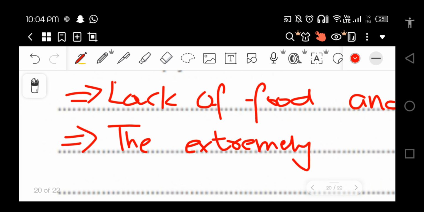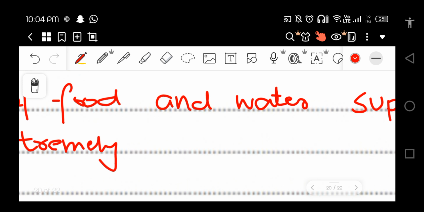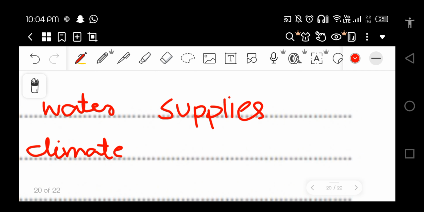Climate is the weather conditions of an area over a long period of time. Extremely hot climate makes it difficult to live.